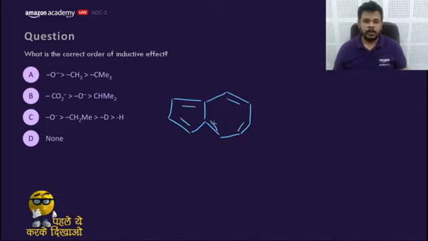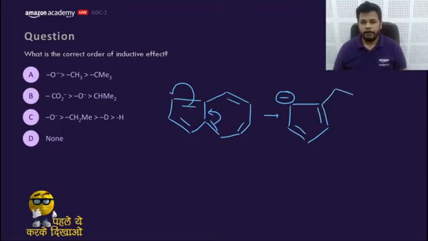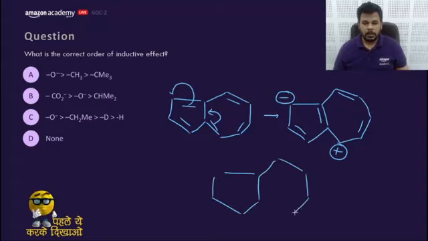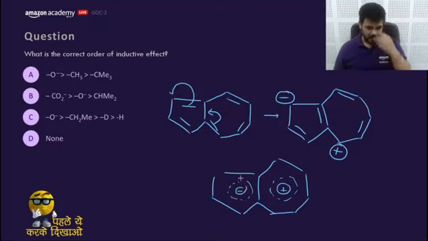This way. So this will move like this. This will move like this, and it will form an aromatic compound like this. Negatively charged here. Yes. This would be the double bond. And this, and that. So actually it would behave like this. This would be positively charged, and this would be negatively charged. So direction would be what? This direction would be this.